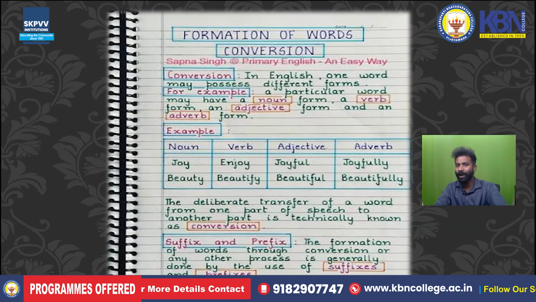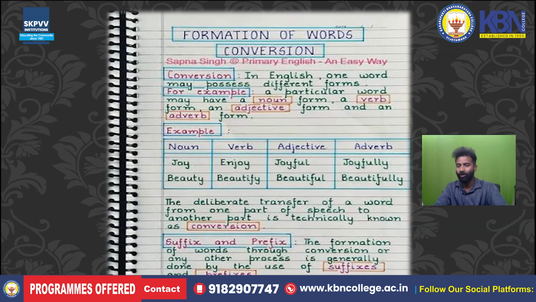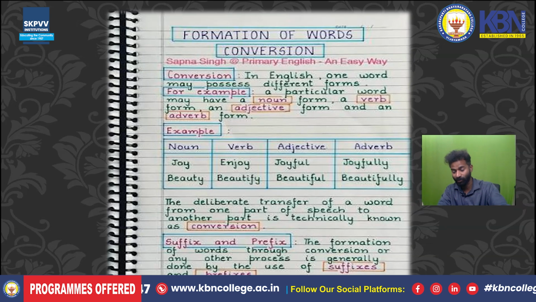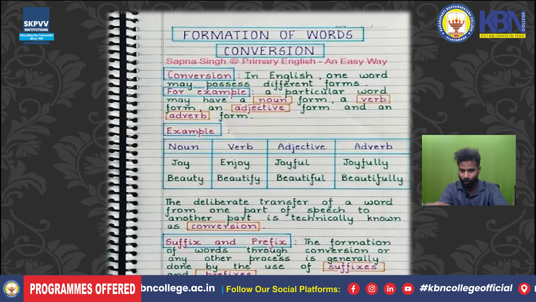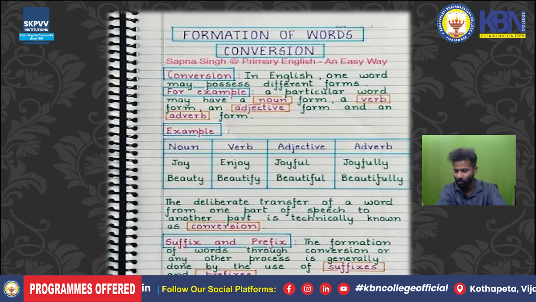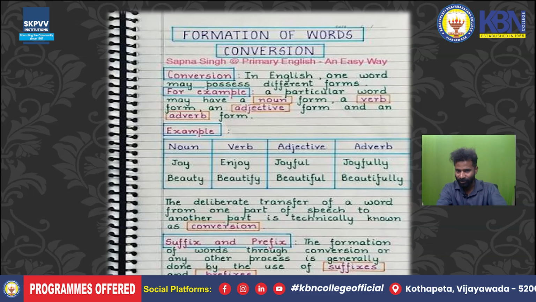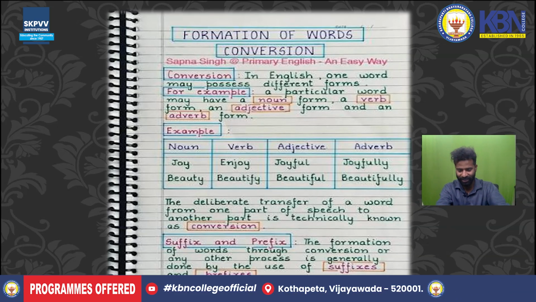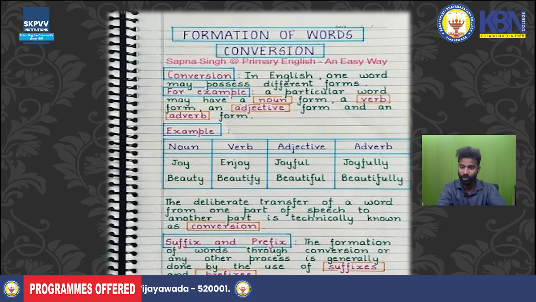So these are the ways we change words from one part of speech to another part of speech. We have eight parts of speech, but mostly we use these four to change from one part of speech to another. We also have other things, like prepositions. For example, up and down is a preposition, but we can also change it into a noun.